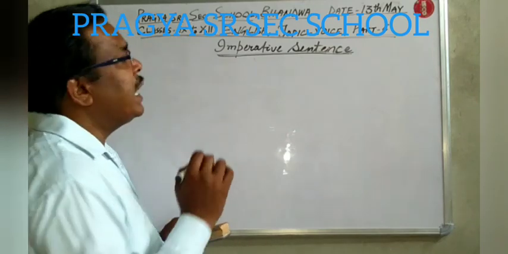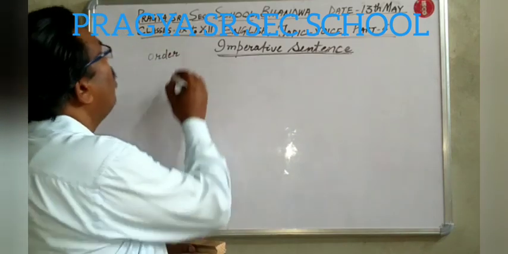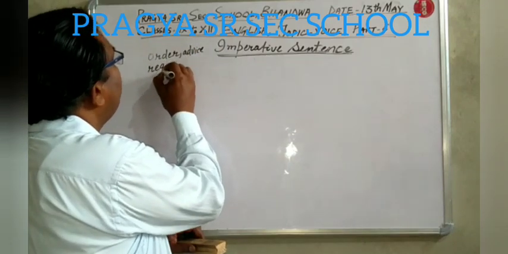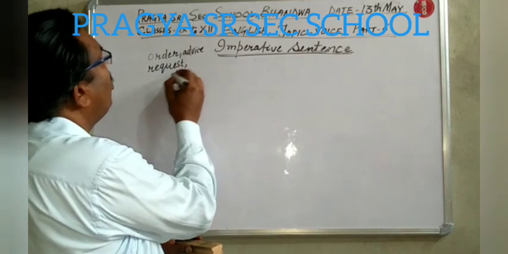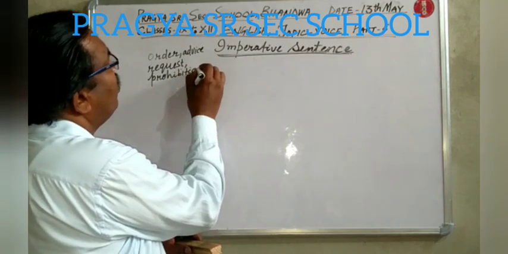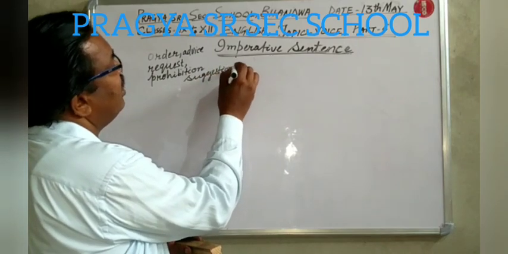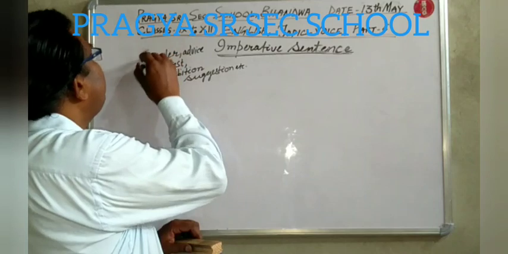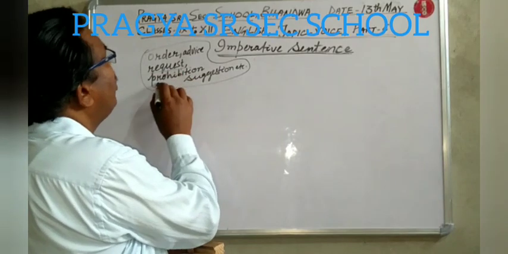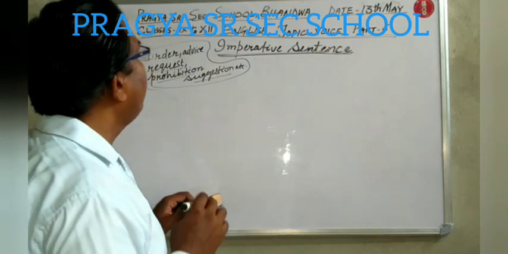The sentence that expresses an order, an advice, or request, prohibition, suggestion, etc. is called an imperative sentence. Okay?